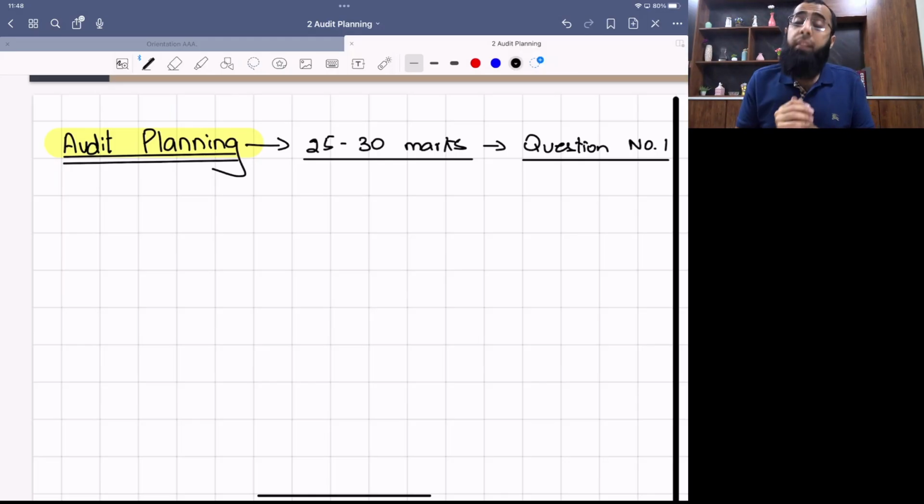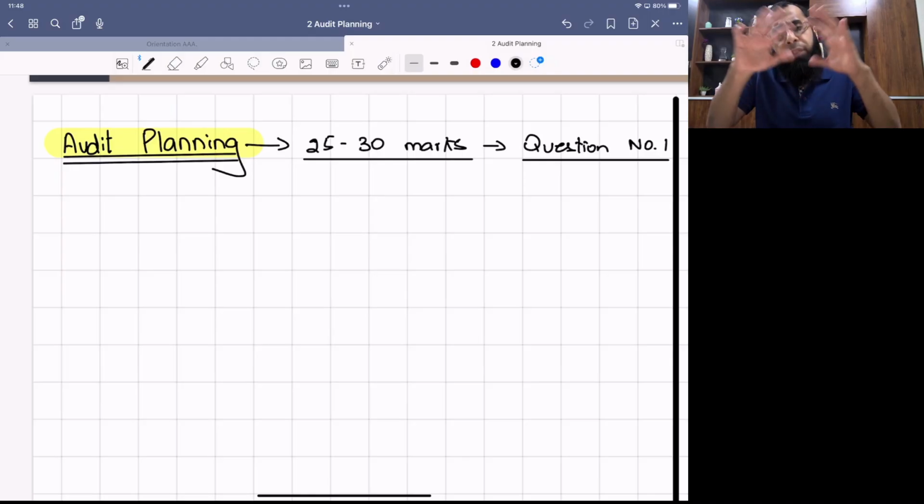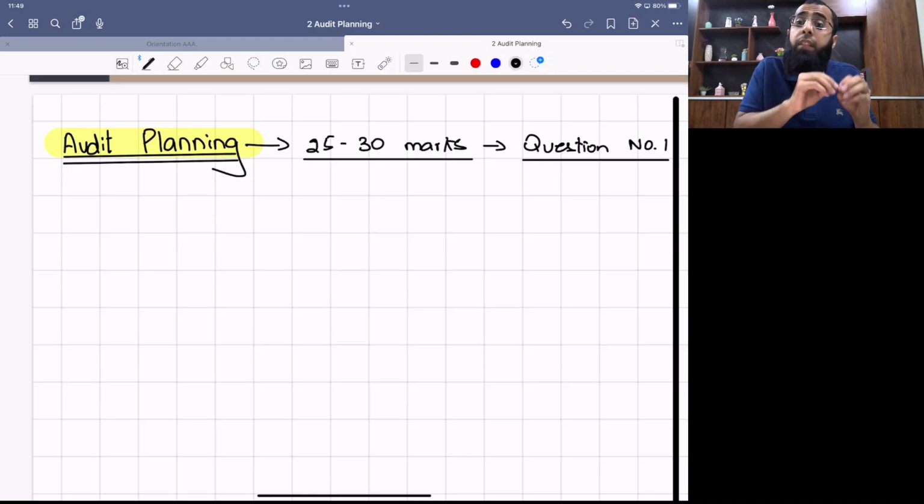of performing risk assessment. See, what you need to understand is that the auditor is not giving absolute assurance. Absolute assurance means 100% assurance. The auditor is not giving that absolute assurance. We are talking about external audit. The auditor is giving reasonable assurance. Now, reasonable assurance means that he's saying that the financial statements as a whole give a true and fair view. He's not saying that everything is correct. He's saying that as a whole, its view is true and fair. So he's just giving a reasonable assurance.